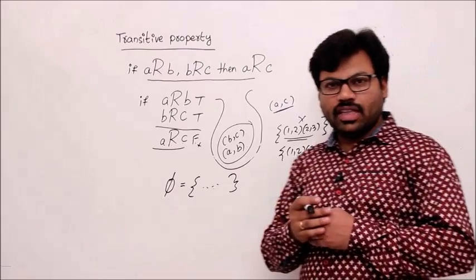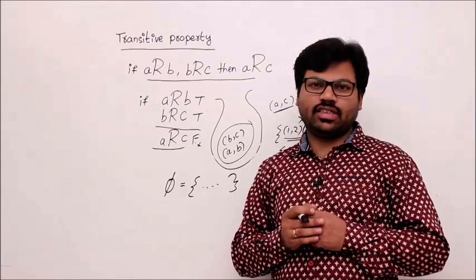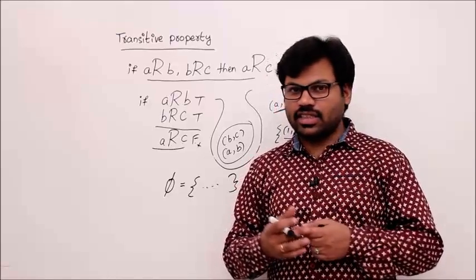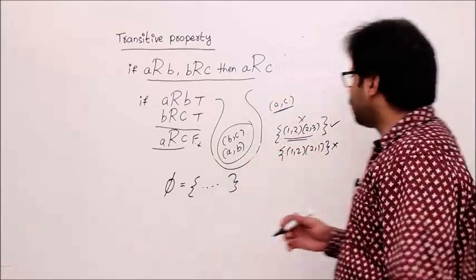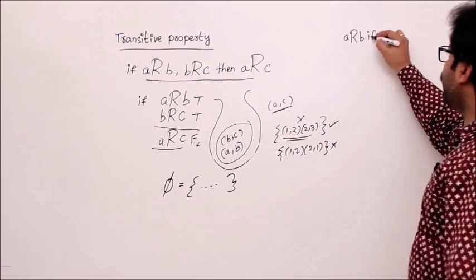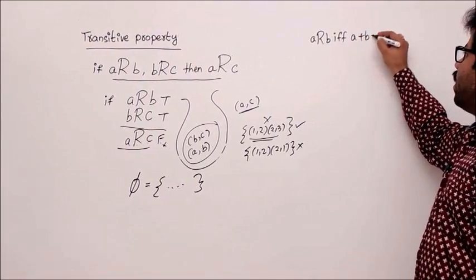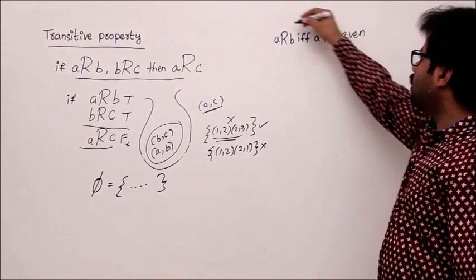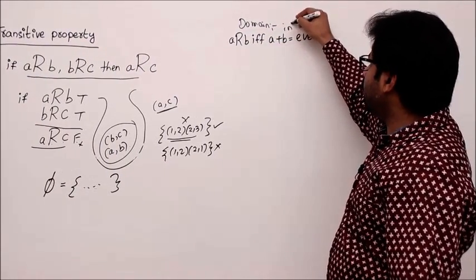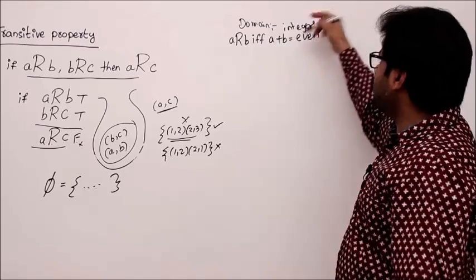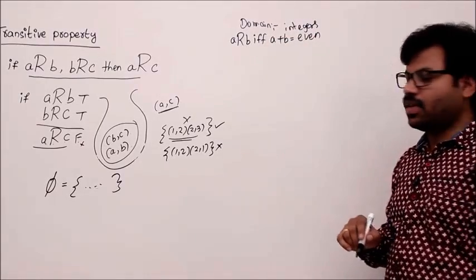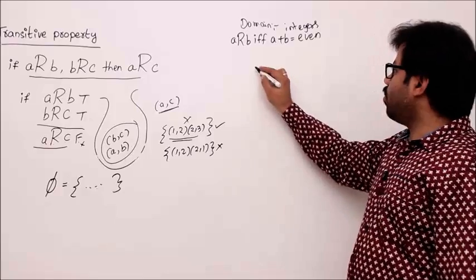In the exam, they will give you a description of a relation and ask whether that description means transitive or not. We'll see one example. A is related to B if and only if A plus B is an even number. Let's take this one. The domain is integers. Okay, integers. Is this relation transitive? Let's see.